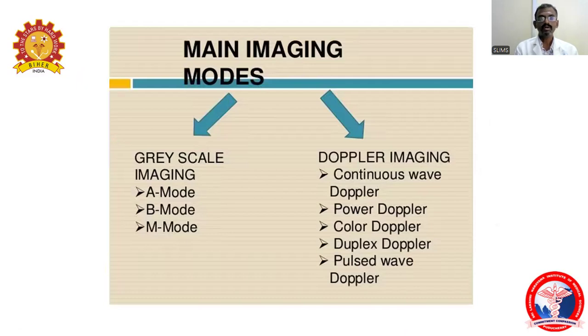So there are two types of imaging modalities that can be used in ultrasound. One is grayscale imaging, and the other is Doppler imaging. In the case of grayscale imaging, we use A mode, B mode, and M mode. In the case of Doppler imaging, we use continuous wave Doppler, power Doppler, color Doppler, duplex Doppler, and pulsed wave Doppler.